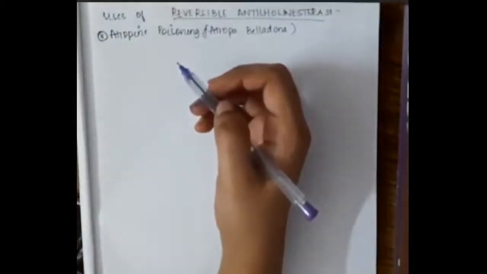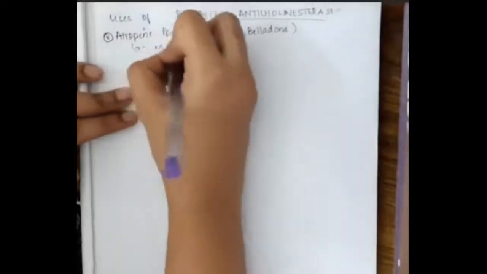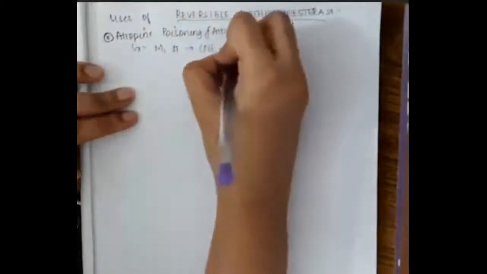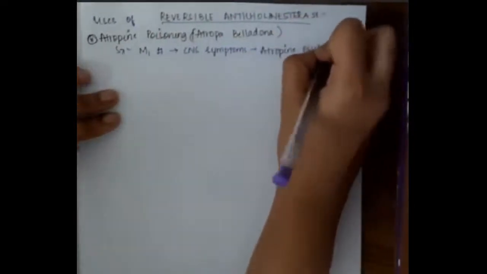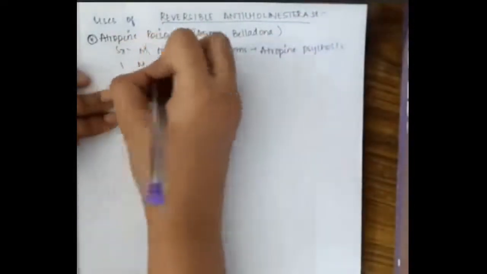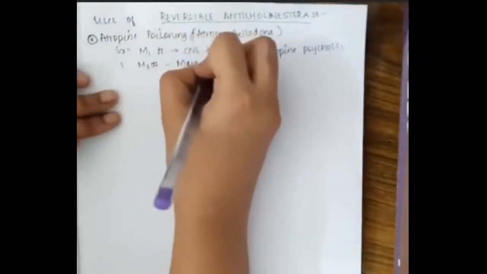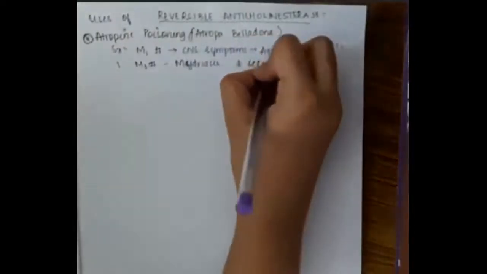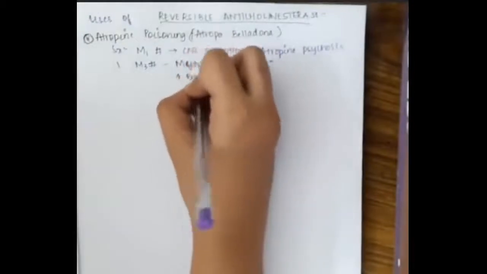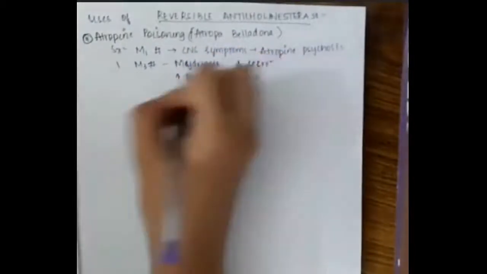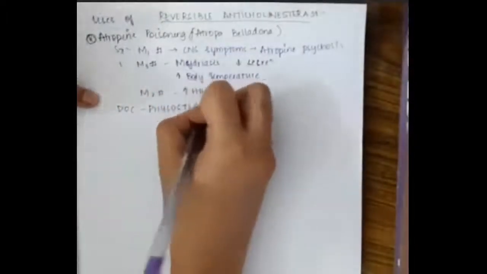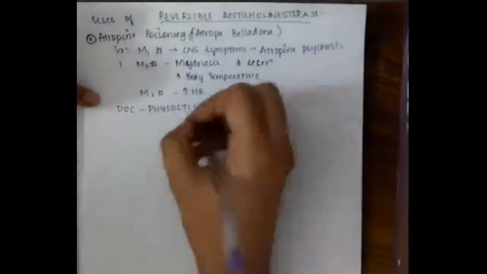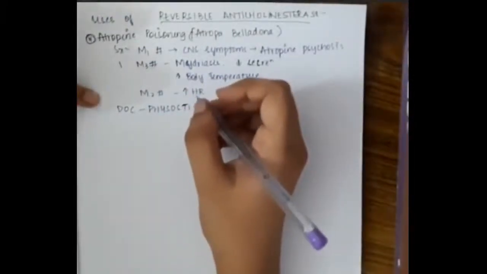So what happens if there is atropine poisoning? Atropine poisoning will cause M1 blocking, causing CNS symptoms, that is atropine psychosis. It also causes M3 blockade, resulting in mydriasis, decreased secretions and increased body temperature. Then it also blocks the M2 receptor and thus increases the heart rate. The drug of choice in atropine poisoning is physostigmine.